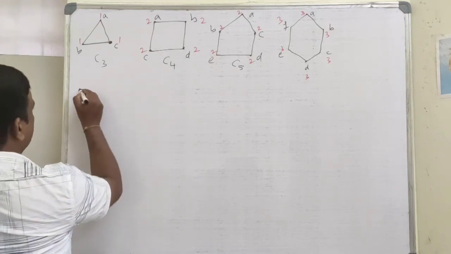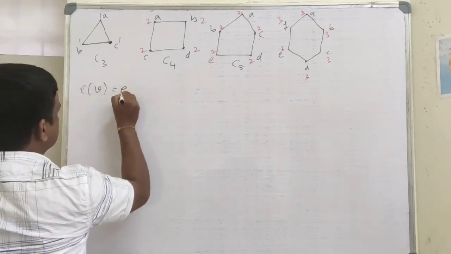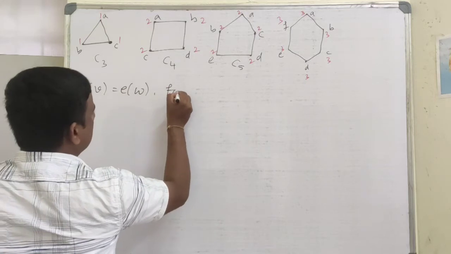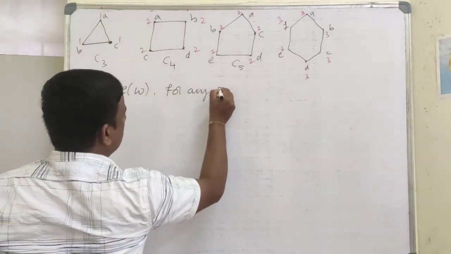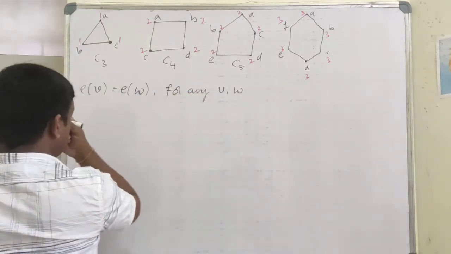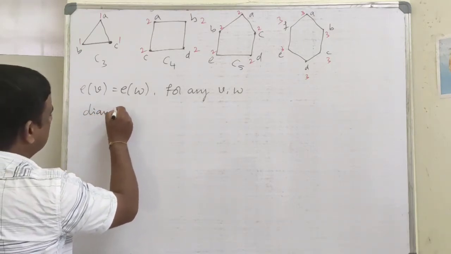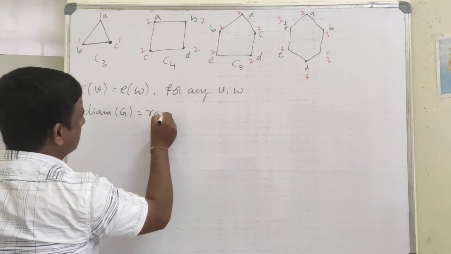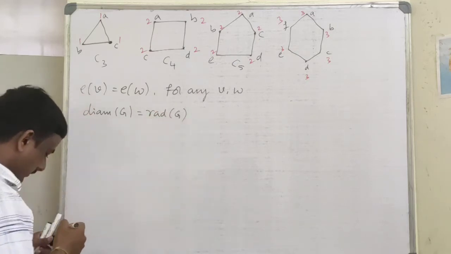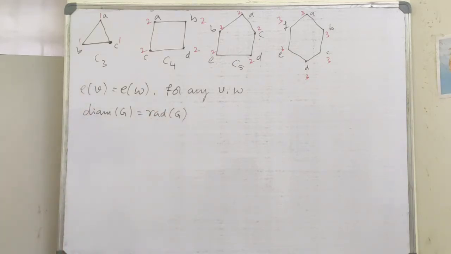Eccentricity of V will be the same as eccentricity of W for any V, W. So this implies diameter of G will be the same as radius of G.